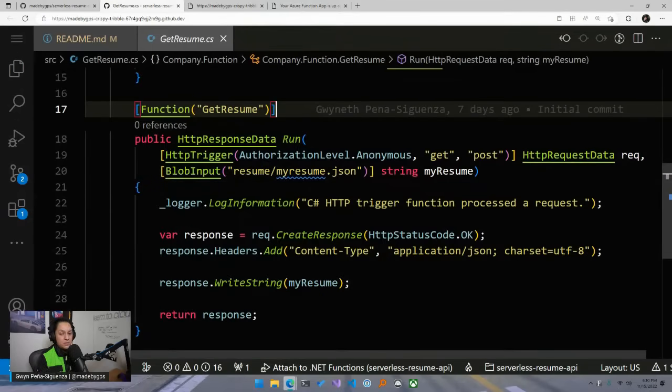In this case, it's HTTP trigger, which means whenever we hit the URL, it's going to call this function to go and run, which is why when we visited the URL, it returned our function.